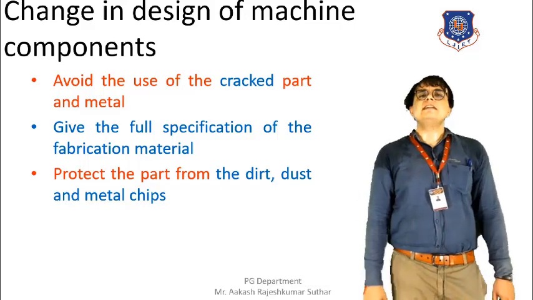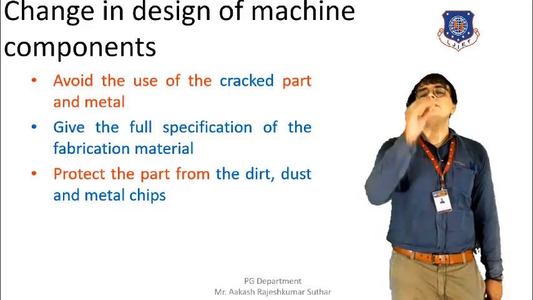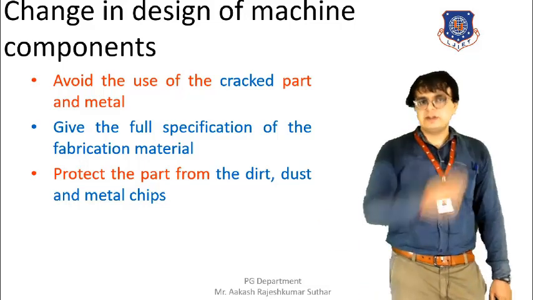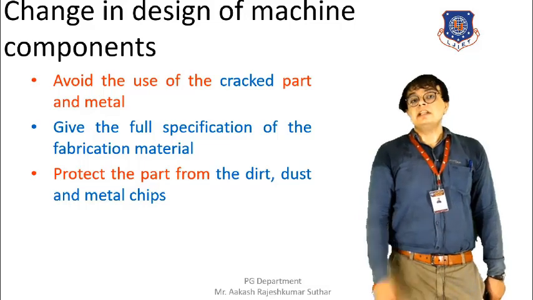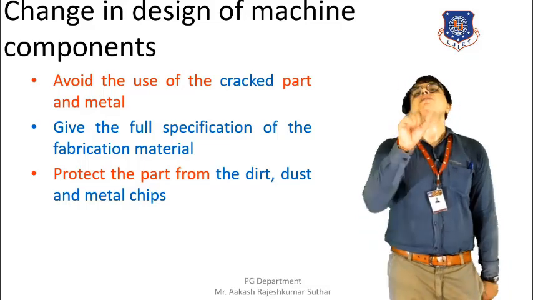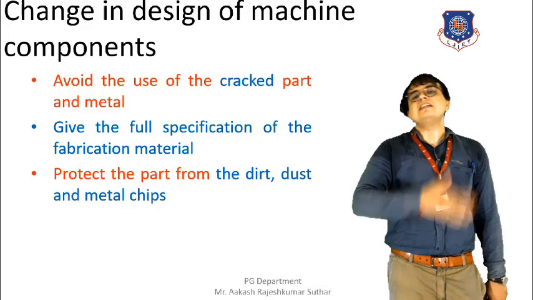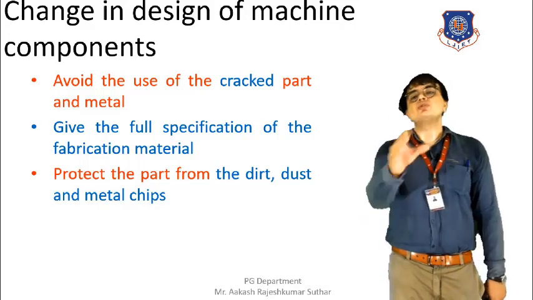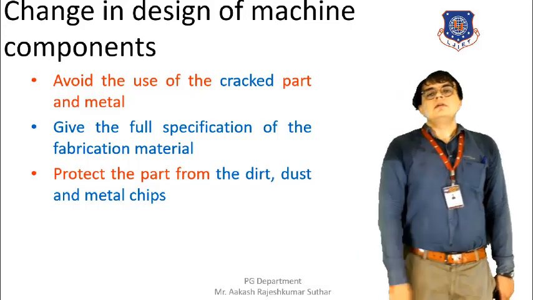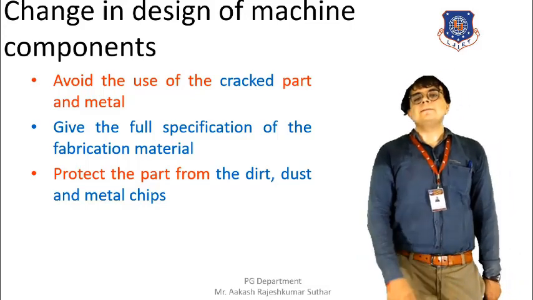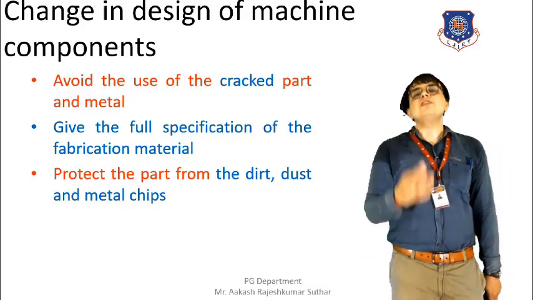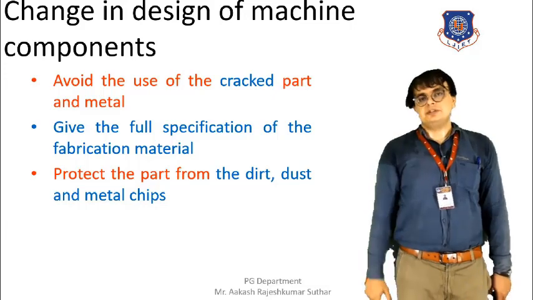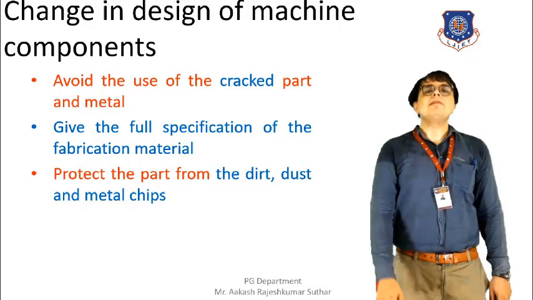Moving towards the next, the full specification of the material should be provided. Whatever the material that is being used for the manufacture of the machine, the specification should be provided along with it, because the person who is dealing with that machine should know what materials have been used for its manufacture. By doing so, the person will take care while operating that machine, and the corrosion can be prevented.